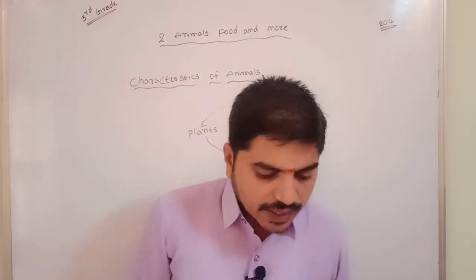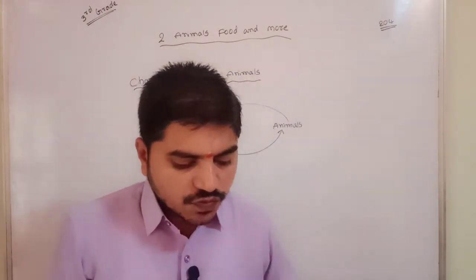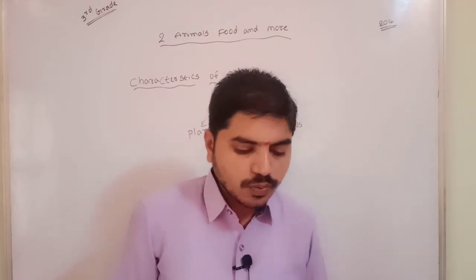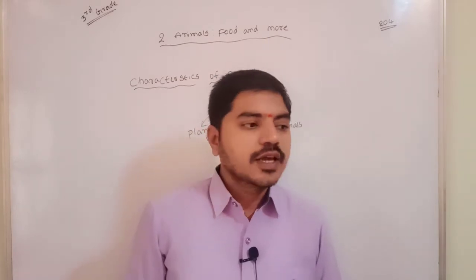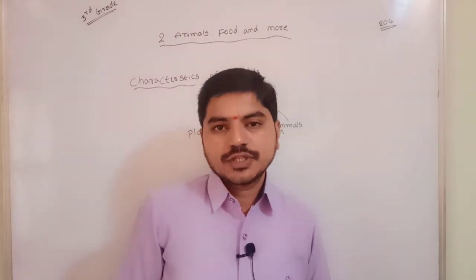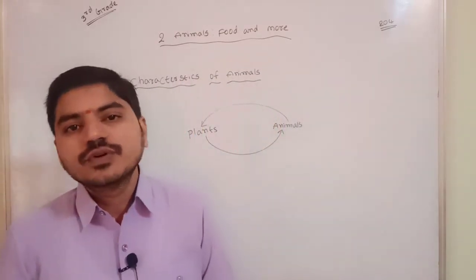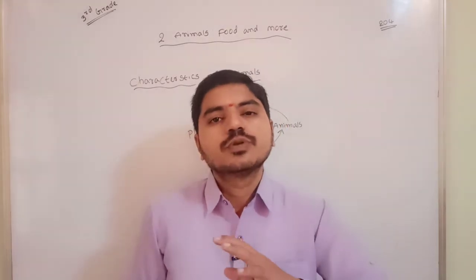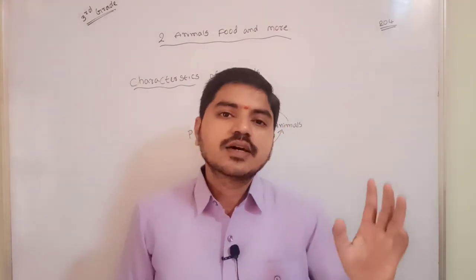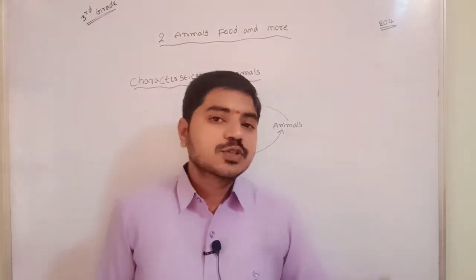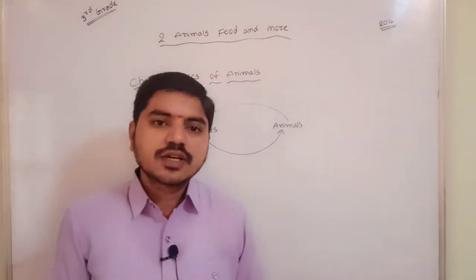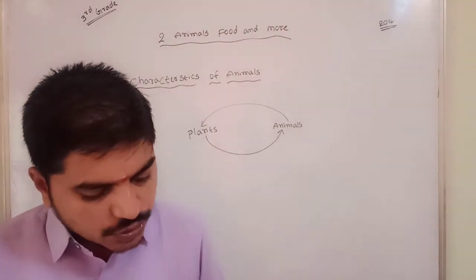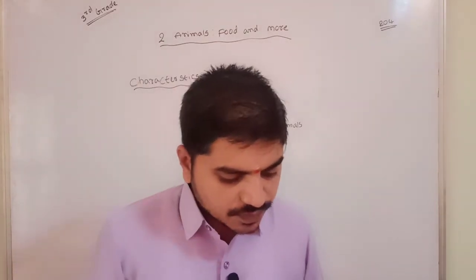Okay? And as animals cannot make their own food, they need to move from one place to another to obtain food and water. Animals need food. Correct or not? Animals need food. They cannot prepare their own food. No, animals do not prepare their own food. They depend on other things. So what does it mean? These are things that happen in our day-to-day life.